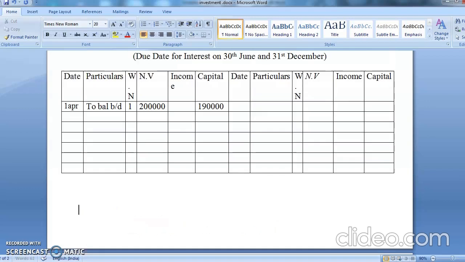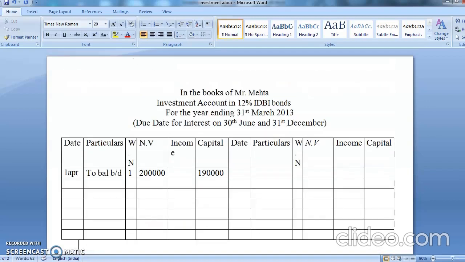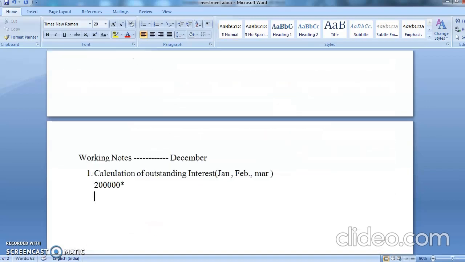Percentage of interest is how much? 12% IDBI bond. So into 12 divided by 100 multiplied by 3. See, January, February, March, 3 divided by 12. Chalo, tell me what is the answer now.